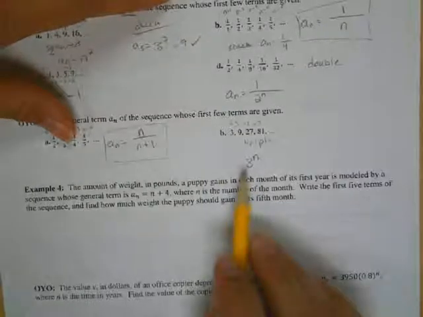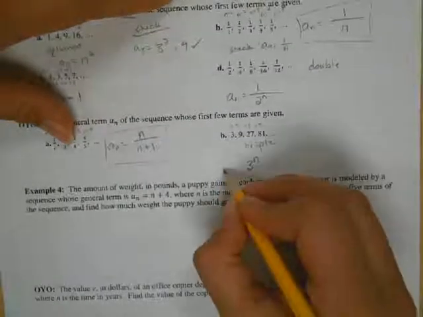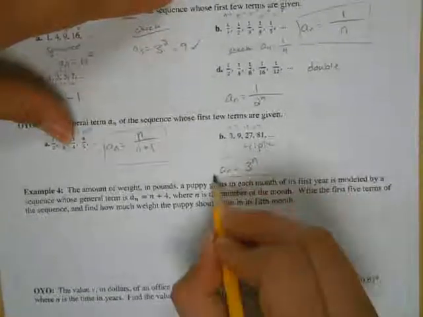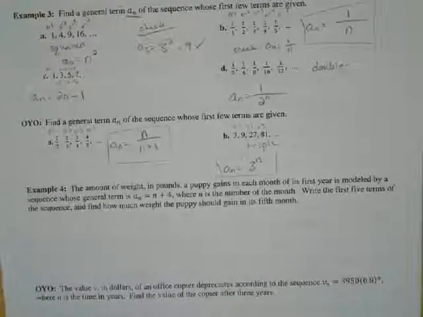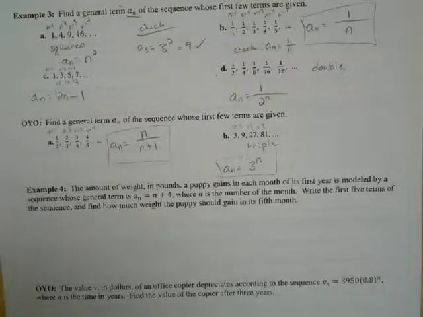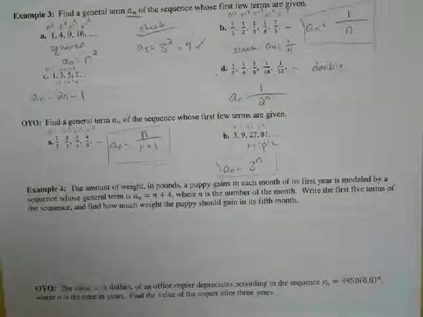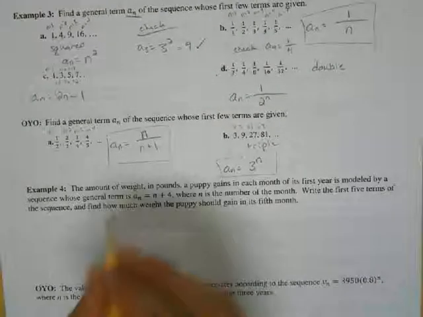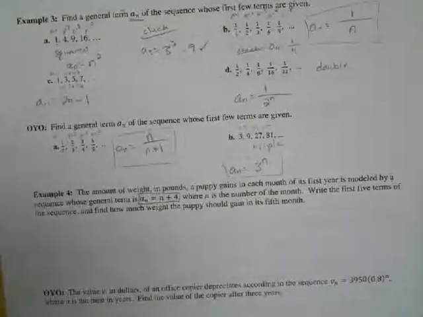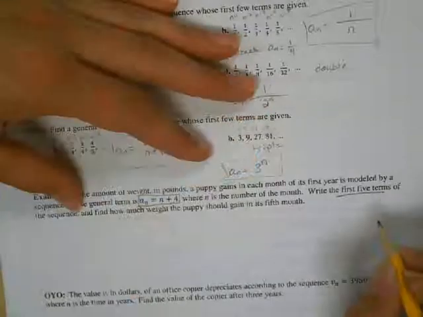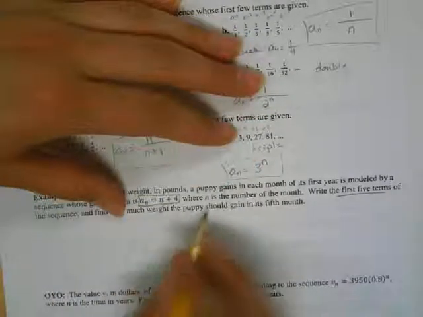Okay, so 3 to the nth would be my a sub n value here. Now they are going to throw some word problems at you occasionally, so looking at example 4, the amount of weight in pounds a puppy gains in each month of its first year is modeled by a sequence whose general term is a sub n is equal to n plus 4, that's important, where n is the number of the month. Write the first 5 terms and find how much weight the puppy should gain in its 5th month.